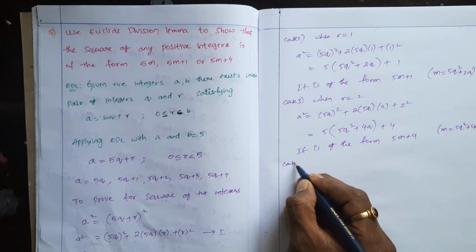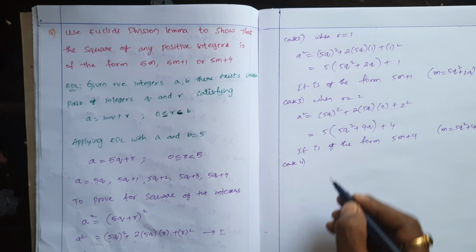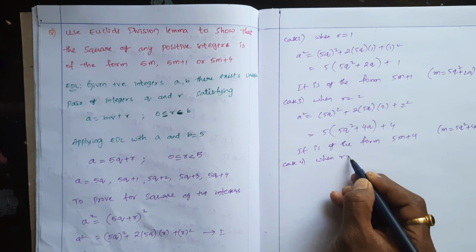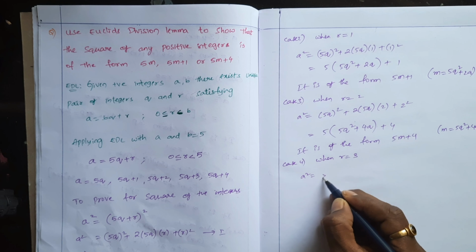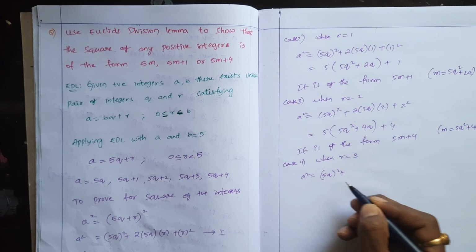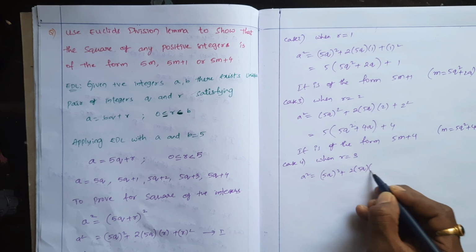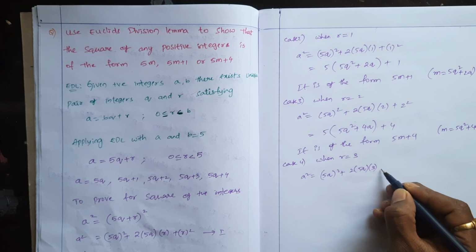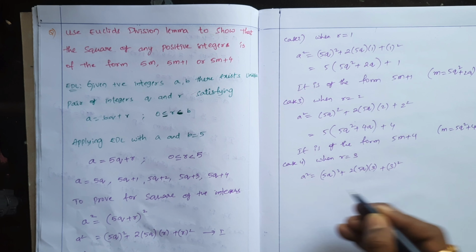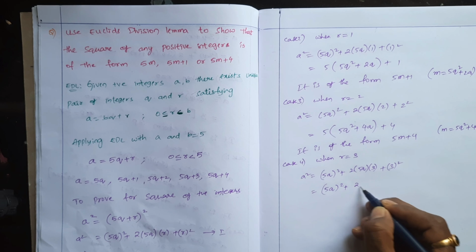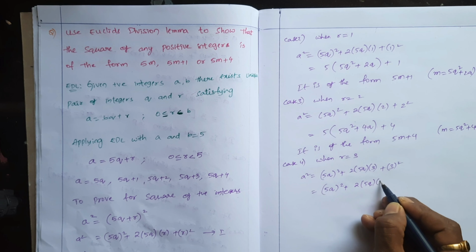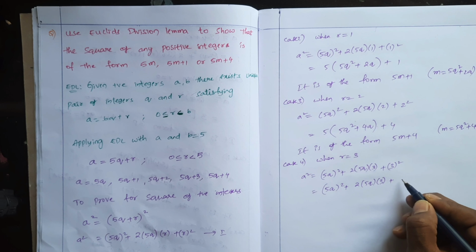Next, case 4. When r is equal to 3, a square equals 5q whole square plus 2 into 5q into 3 plus 3 whole square. See, 5q whole square plus, I am not multiplying here because I will take common. 9 can be written as 5 plus 4.